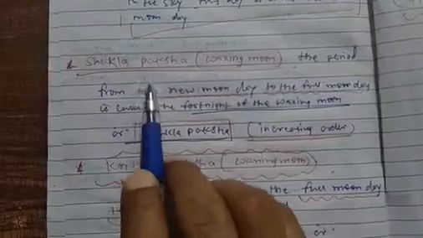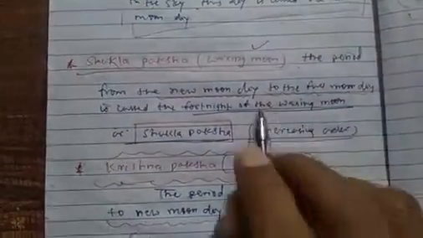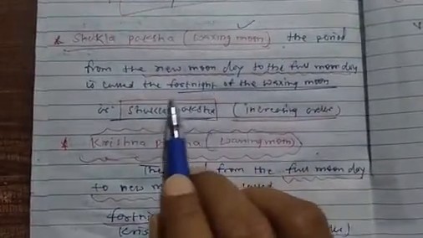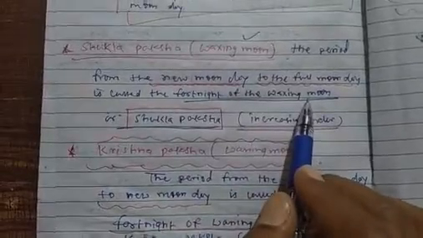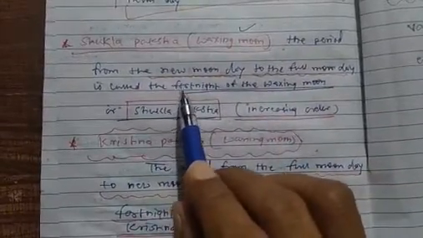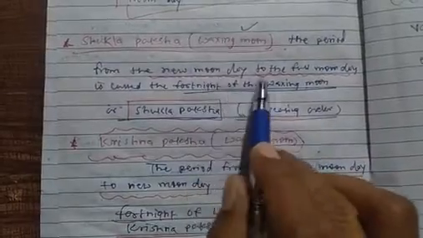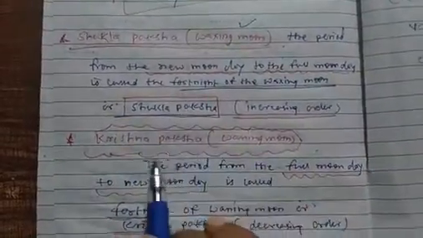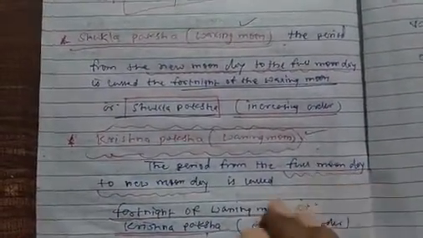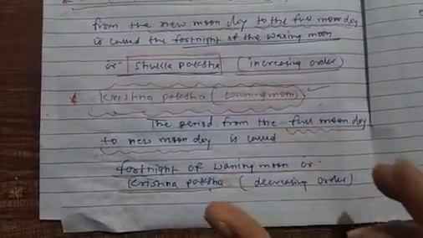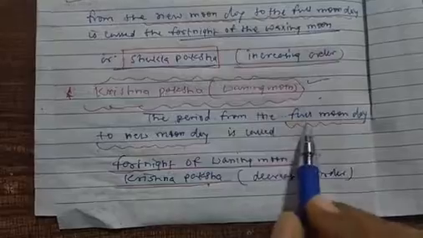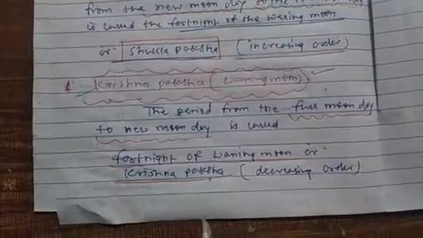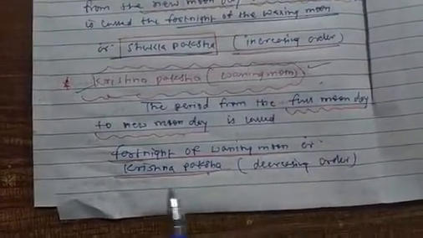What is the Shukla Paksha? Shukla Paksha is known as the waxing moon. The period from the new moon day to the full moon day is called the fortnight of the waxing moon. It means that in the Shukla Paksha the moon is increasing in order, from new moon day to full moon day, and that duration is called the Shukla Paksha. Krishna Paksha is the waning moon, which means the moon is decreasing in order. The period from the full moon day to the new moon day is called the Krishna Paksha, the fortnight of the waning moon.